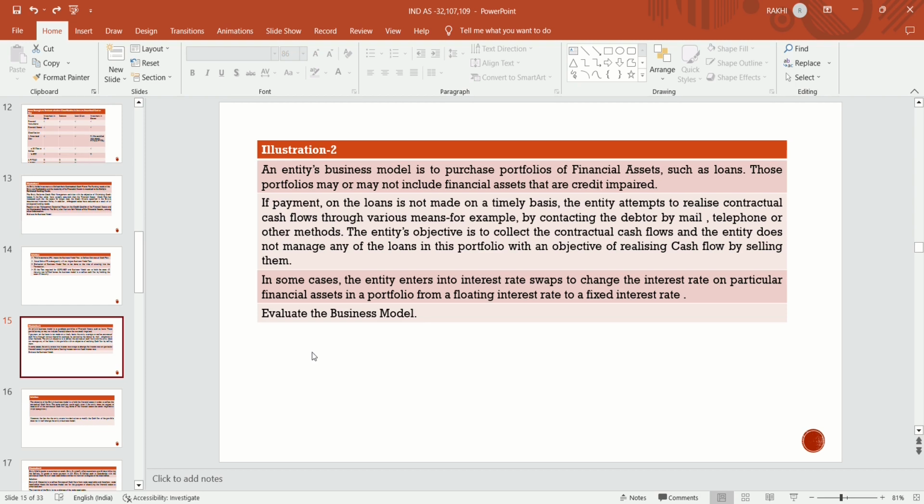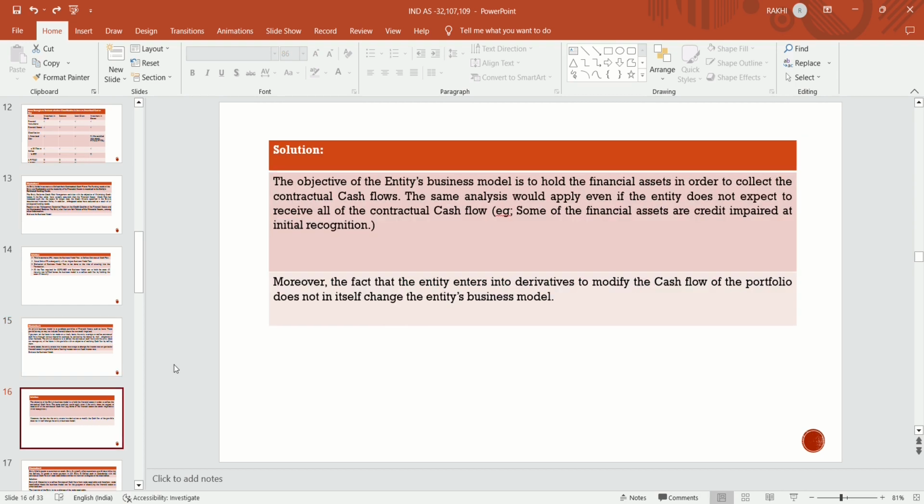In some cases, the entity enters into interest rate swaps to change the interest rate on a particular financial asset in the portfolio from a floating interest rate to a fixed interest rate. Evaluate the business model. The objective of the entity's business model is to hold the financial assets in order to collect the contractual cash flows. The same analysis would apply even if the entity does not expect to receive all of the contractual cash flows.